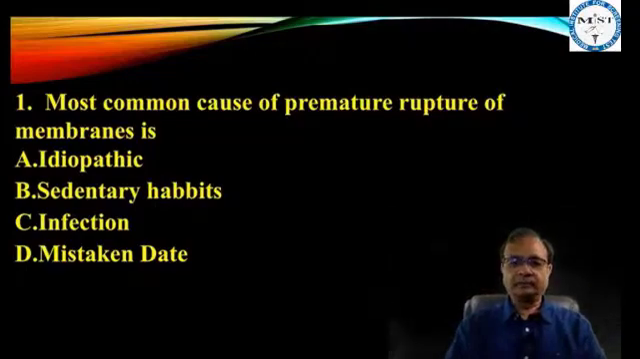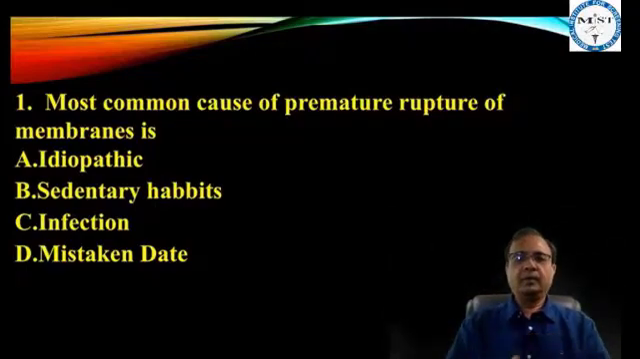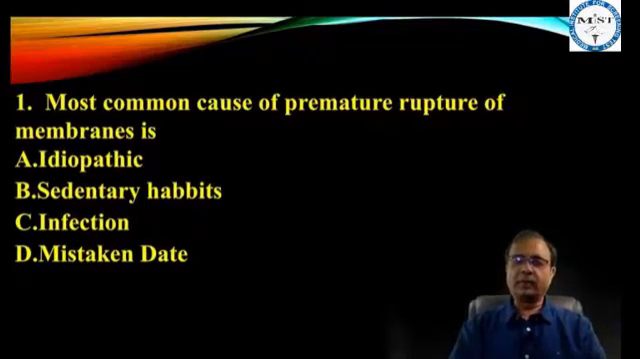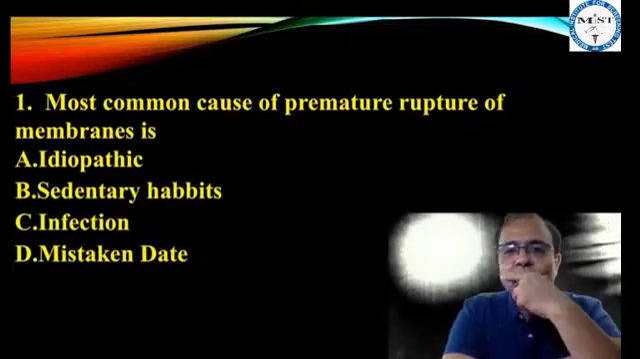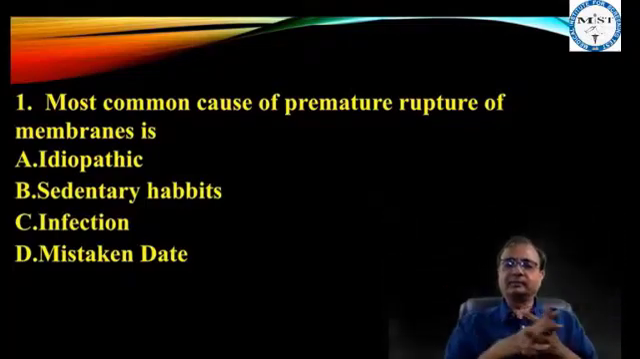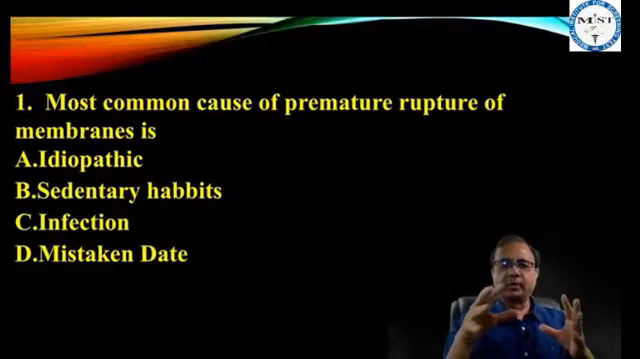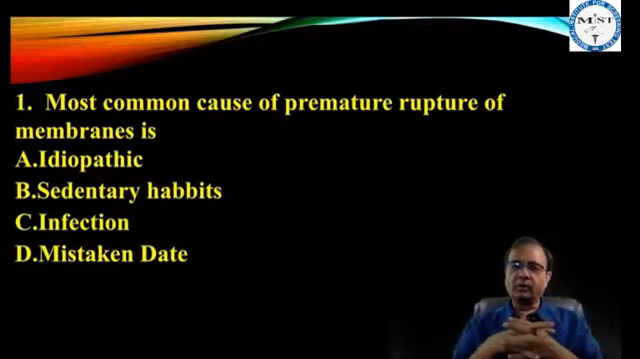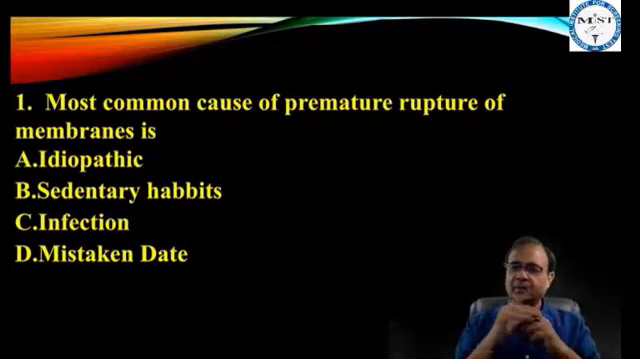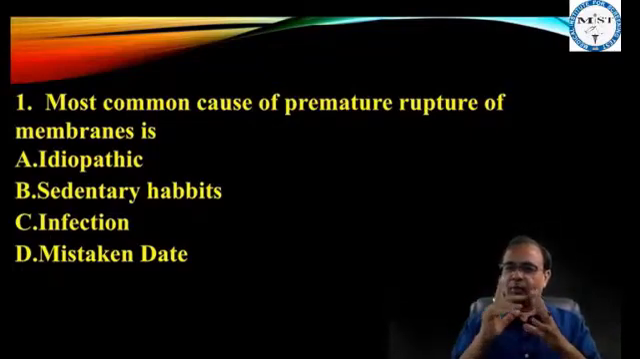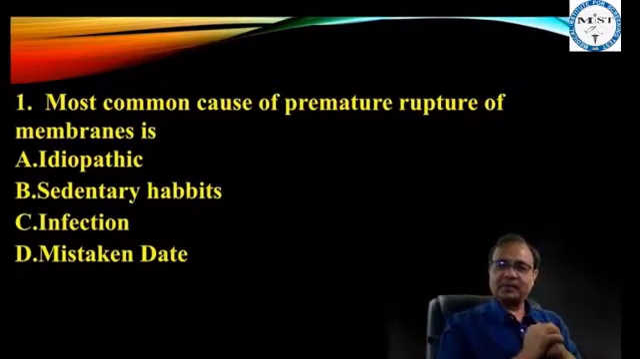Question number 1. Most common cause of premature rupture of membranes is. Suppose this question is flashing in the examination hall on your computer screen. Most common cause of premature rupture of membranes is idiopathic? Where we have written idiopathic, we have written idiopathic preterm labor. Most common cause of preterm labor is idiopathic.